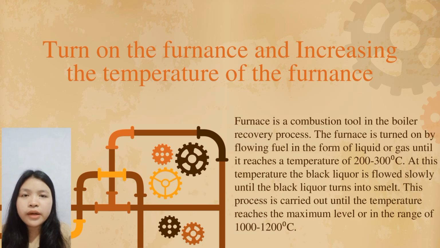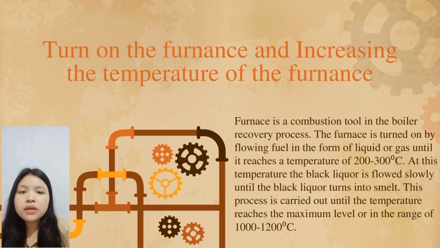Okay, I'm Rahel Mendrova and I'm going to explain the second part, which is the process stage. The first is turning on the furnace and increasing the temperature of the furnace. The furnace is a combustion tool in the recovery boiler process. The furnace is turned on by flowing fuel in the form of liquid or gas until it reaches a temperature of 200 up to 300 degrees Celsius. At this temperature, the black liquor is flowed slowly until the black liquor turns into smelt.